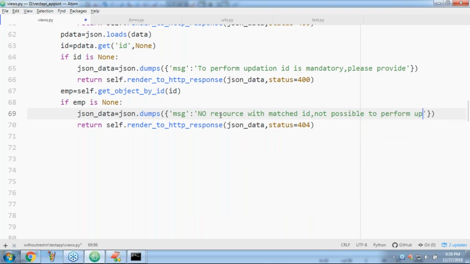Okay, can you please tell when the control will come to this place? Line number 71. Anyone? When the control comes to this place, if EMP is there, EMP is not none, which means the employee object is there. If the employee object is there, have you remembered, original data is equal to get his data into a dictionary form.